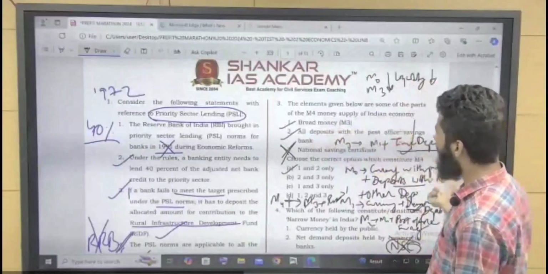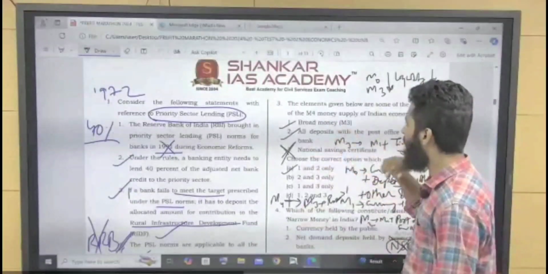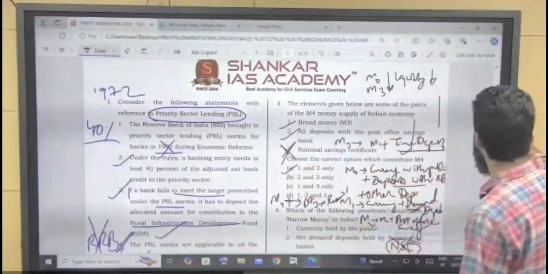M0, M1, M2, M3, M4, right? M0 is narrow money, M3 is broad money. So the answer is A. I hope you got the answer.